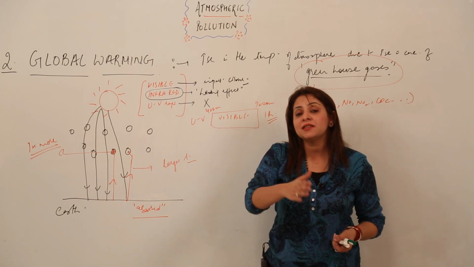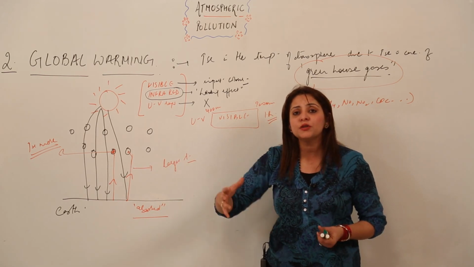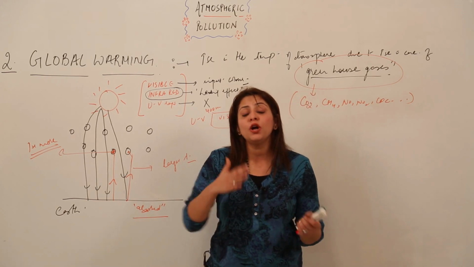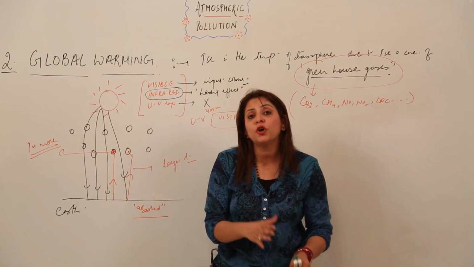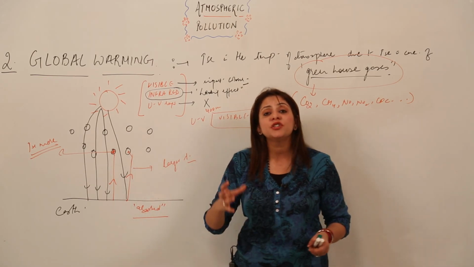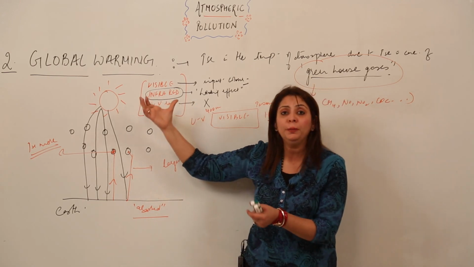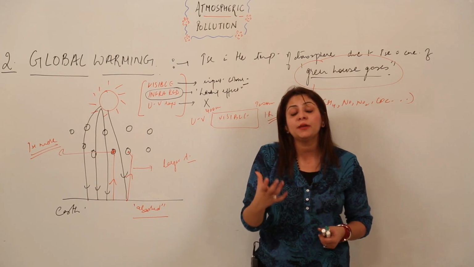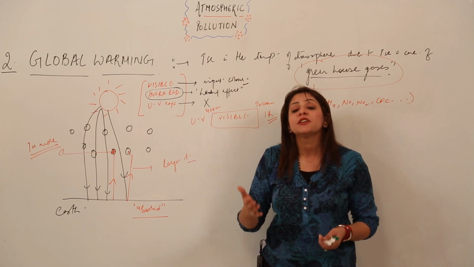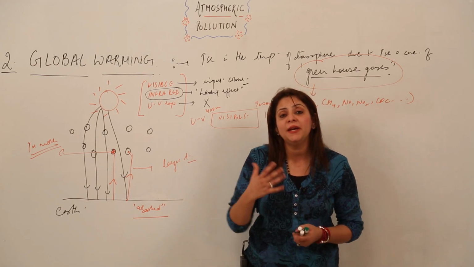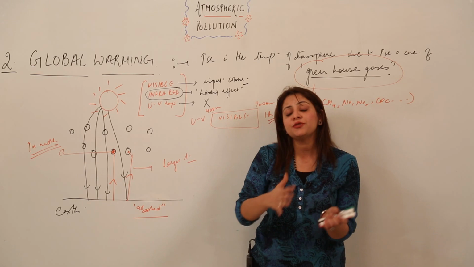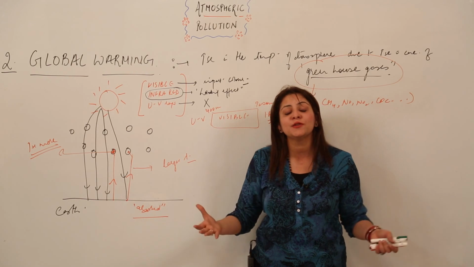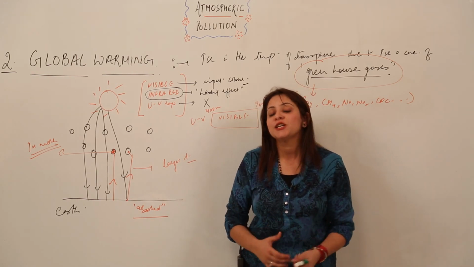And one more thing, the prevention we are considering is on an individual level. We can also form organizations, that means the government should form certain organizations which take this global warming problem into account, think about how we can solve it, and make people aware, because not everybody is literate. There are many illiterate people as well. So we can make them aware that you should reduce this and this use, and by doing this we are protecting our own atmosphere in which we are living, in which we are breathing, right? So this is how we can